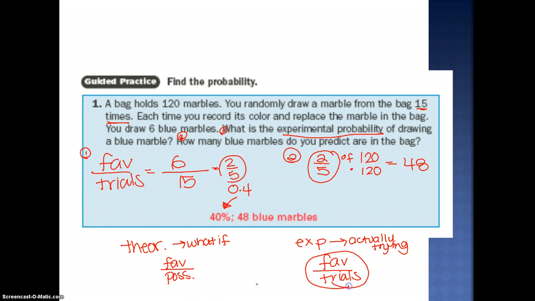You will need to know these, how to set this up. And then just remember, if you're predicting how many are in a bag or how many, then what you're doing is you're taking the probability and multiplying it by the number of objects in the bag, or the number of sides of a die.